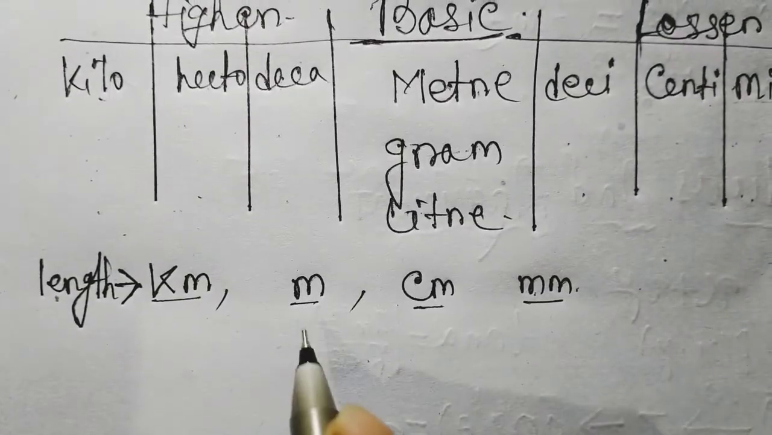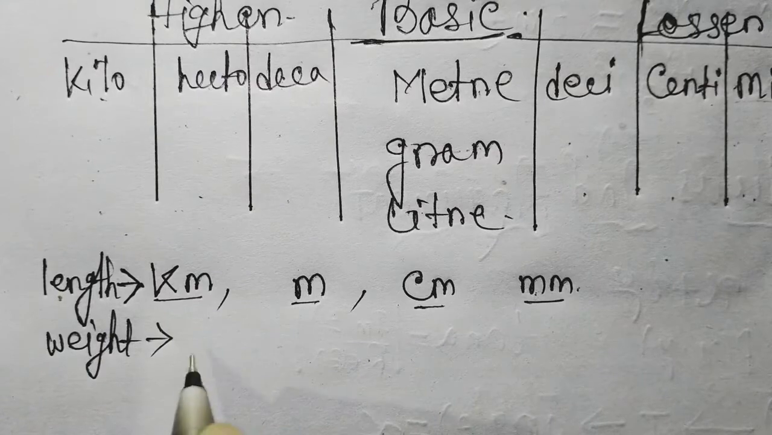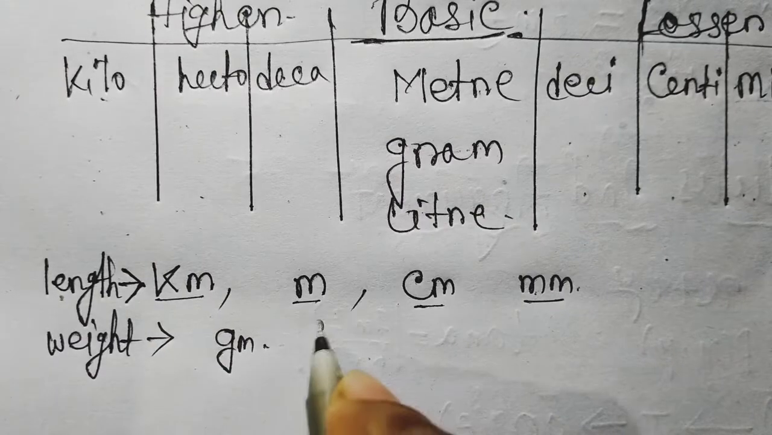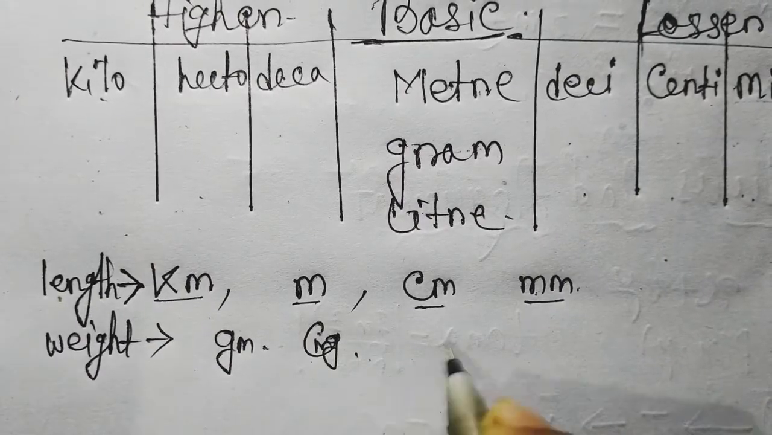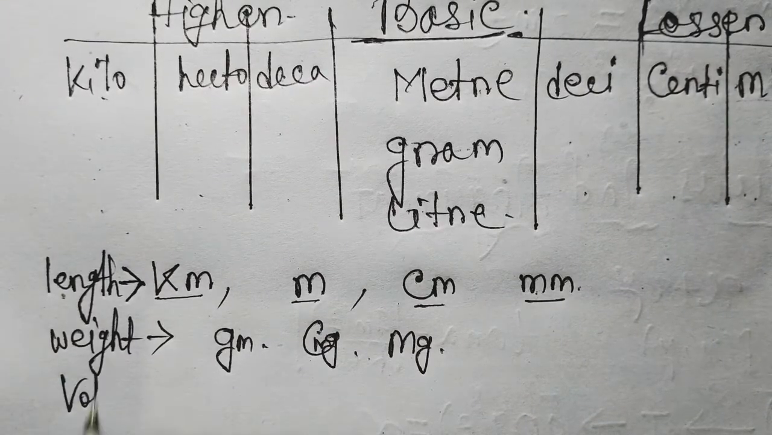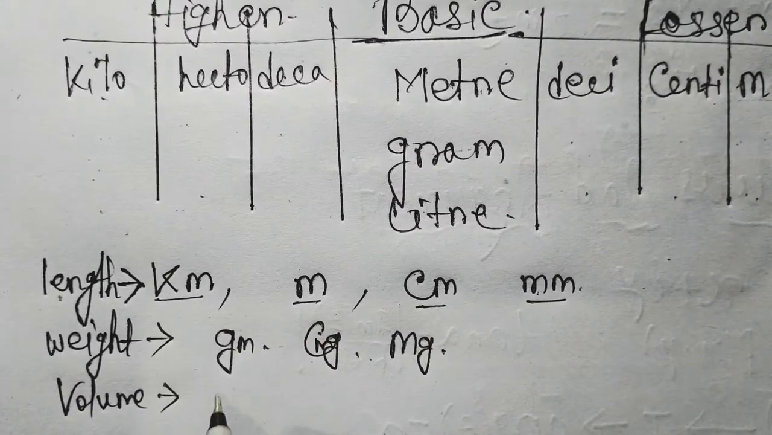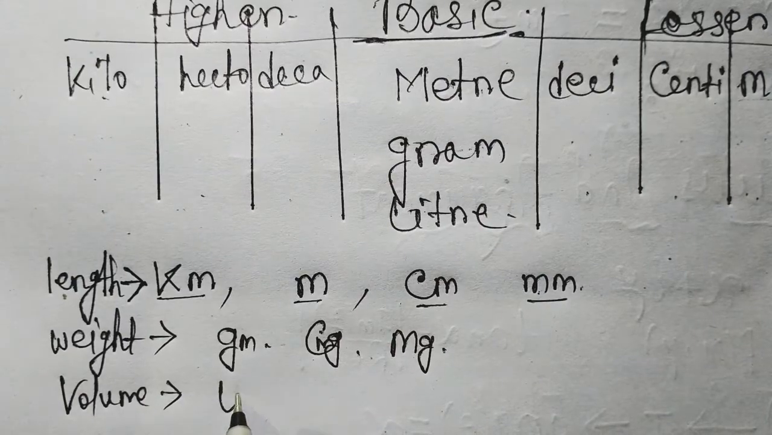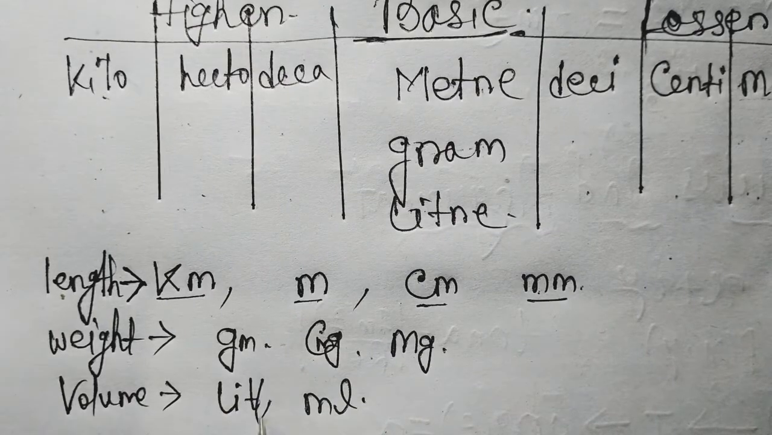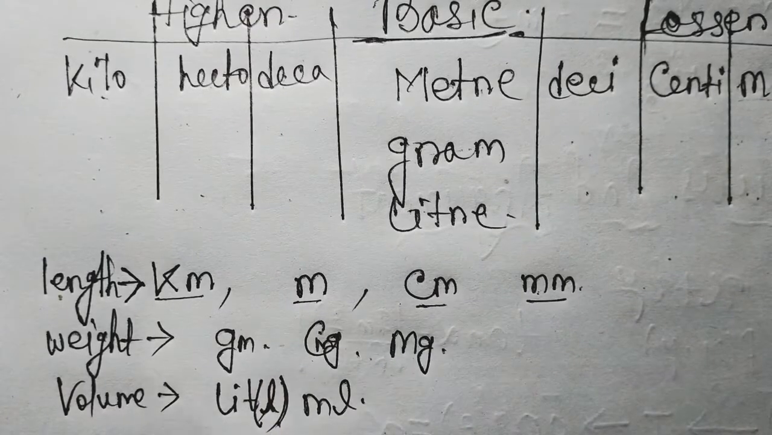And for weight, the most used are always kilogram, gram, centigram, and milligram. And for volume, there are only two most important units that are always used. One is liter and the other is milliliter. Liter can be written only using L. Understood everyone? Now I am going to draw a chart.